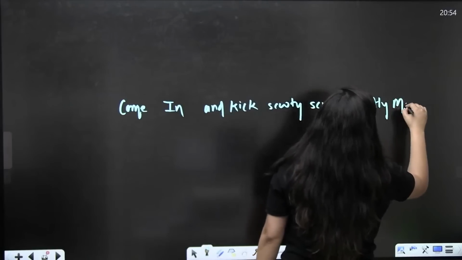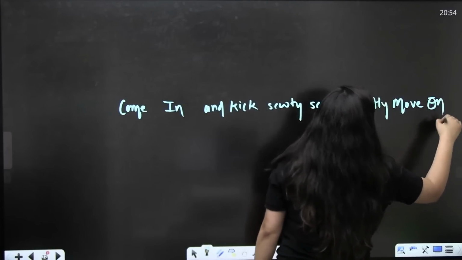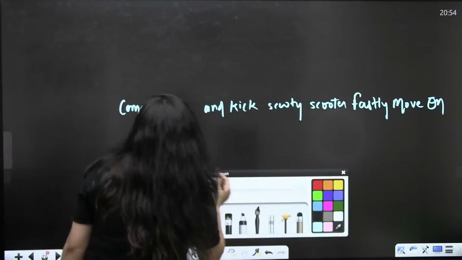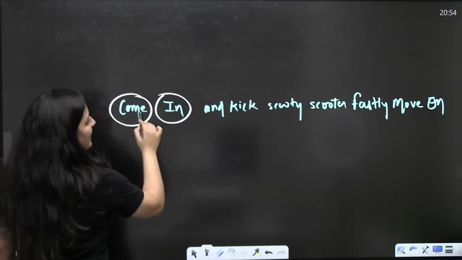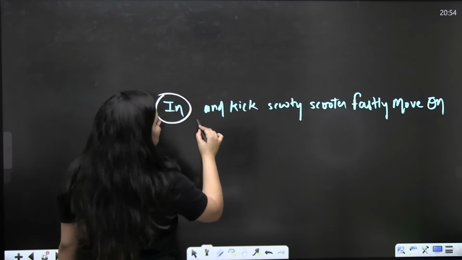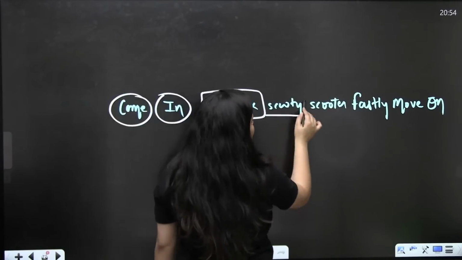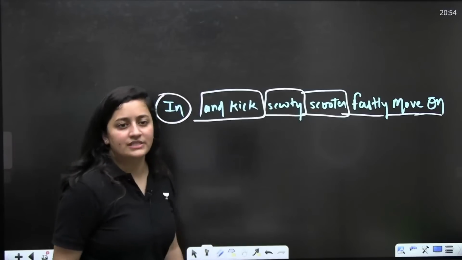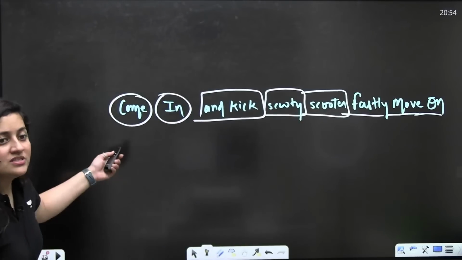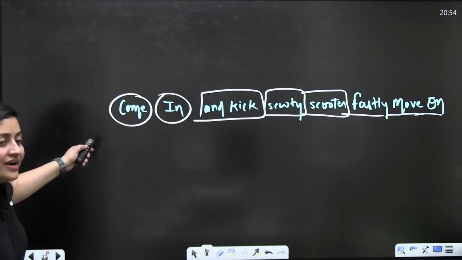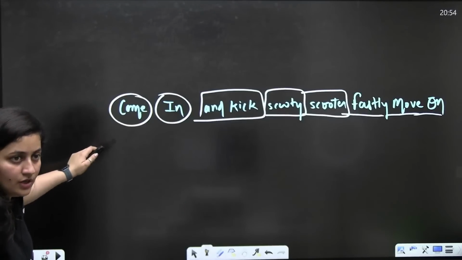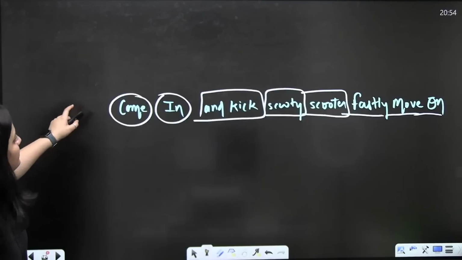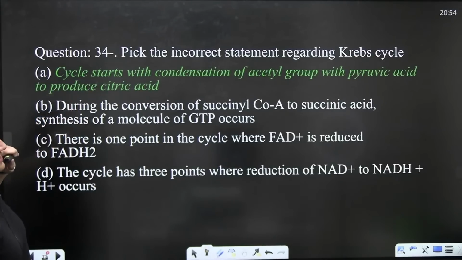C is citrate, isocitrate, and then alpha ketoglutarate, succinyl coenzyme A, succinate, fumarate, malate and oxaloacetate. This is how you can revise it. I have already shared the trick for the Krebs cycle with you. That is why here A is the incorrect statement, right?